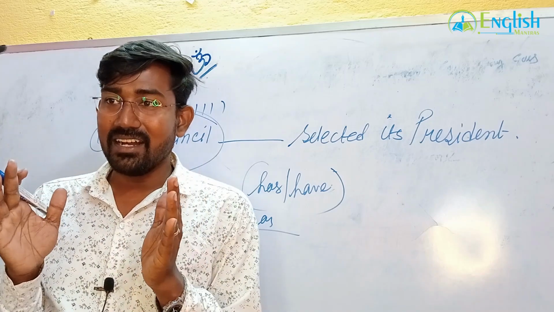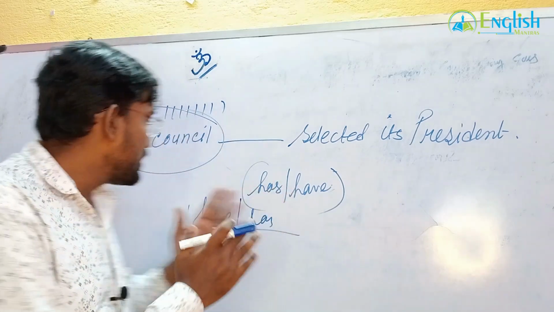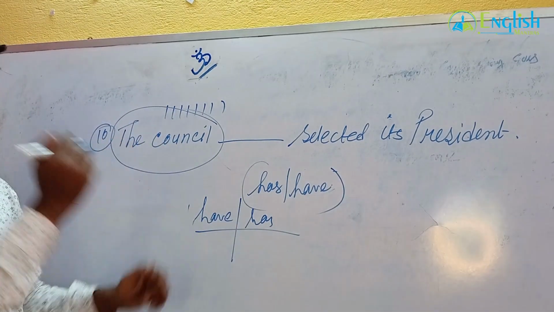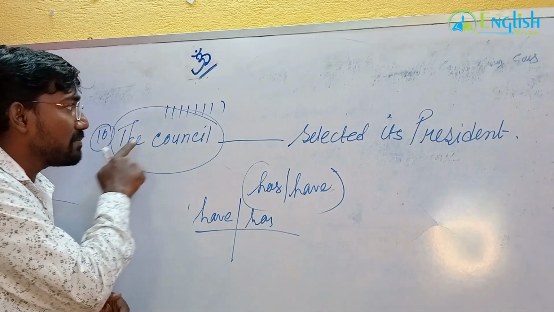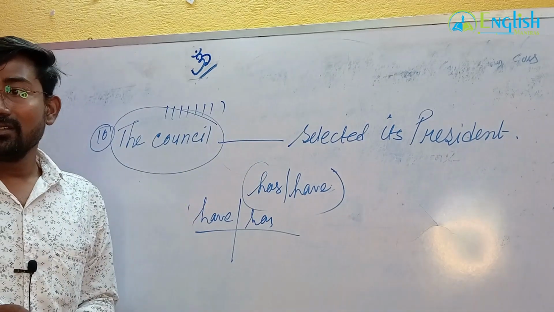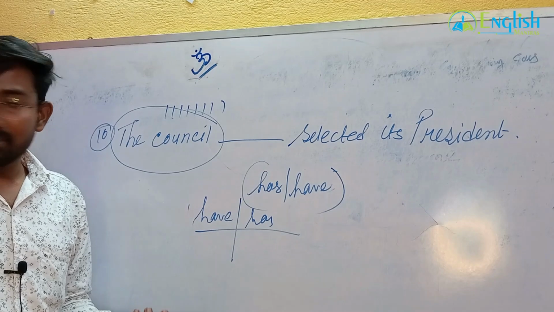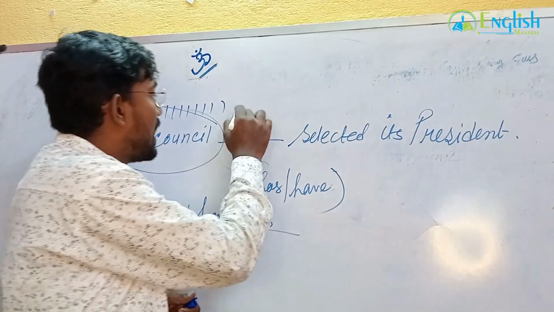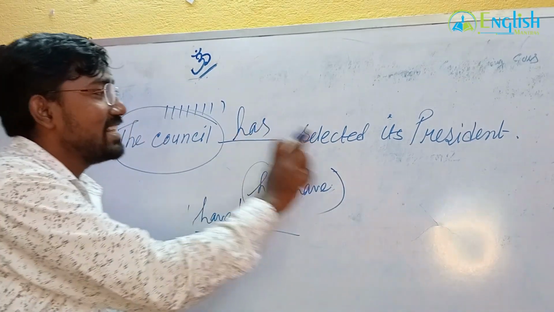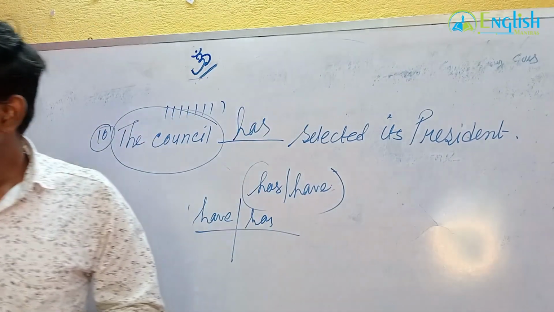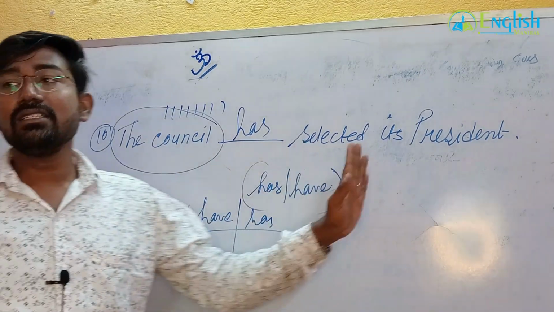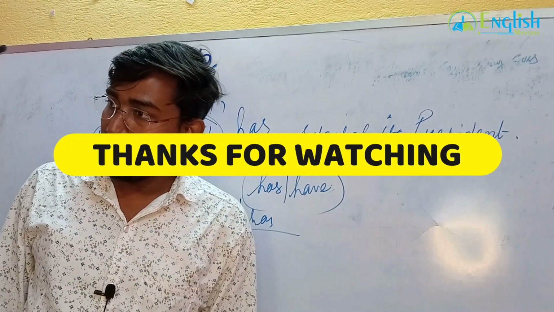I'm saying the council, I'm not saying the members of the council. This council is a single entity. So here the council is in singular form. That's why the answer is has. The council has elected its president. Have you got the idea from here? The council has elected its president. Understood?